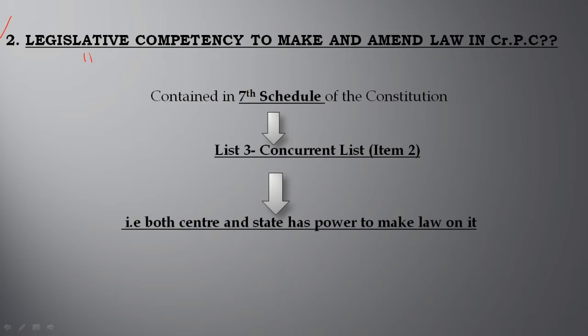So legislative competency means who can make law. So as we know, the 7th schedule contains 3 lists. List 1 talks about the center, list 2 talks about the state, and list 3 talks about the concurrent list.